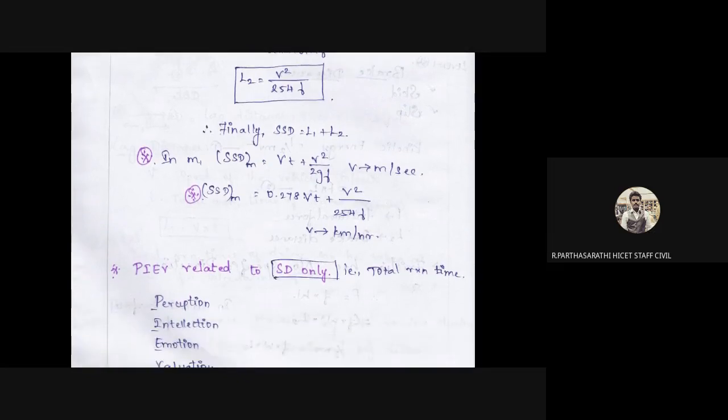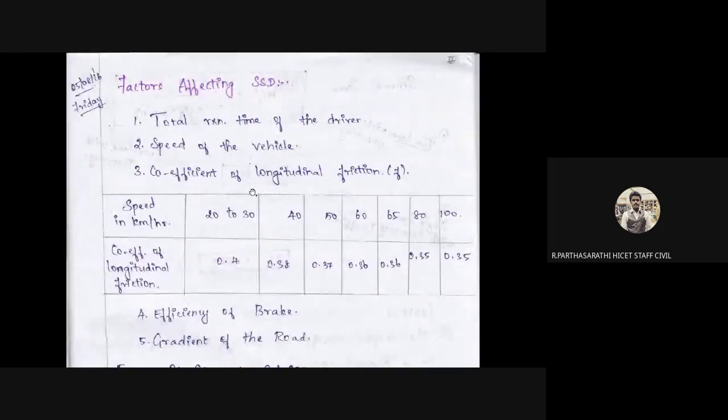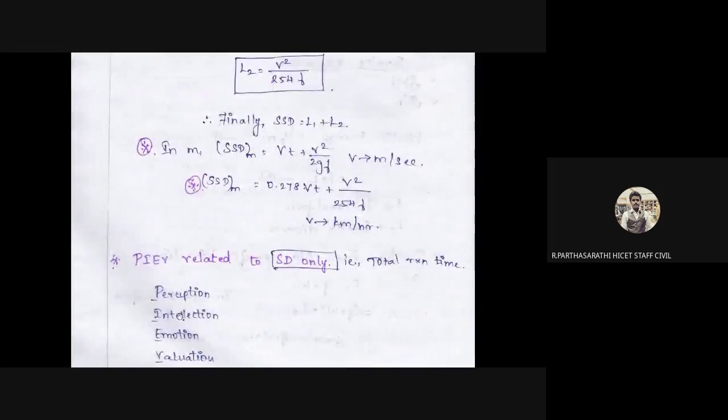Okay, so next topic: PIEV theory. That is related to the stopping distance only, the total reaction time. So what is the PIEV theory? Perception, intellection, emotion, volition. This is called the PIEV theory. This theory is important for vehicle drivers for smooth driving and for sight distance: perception, intellection, emotion, volition.